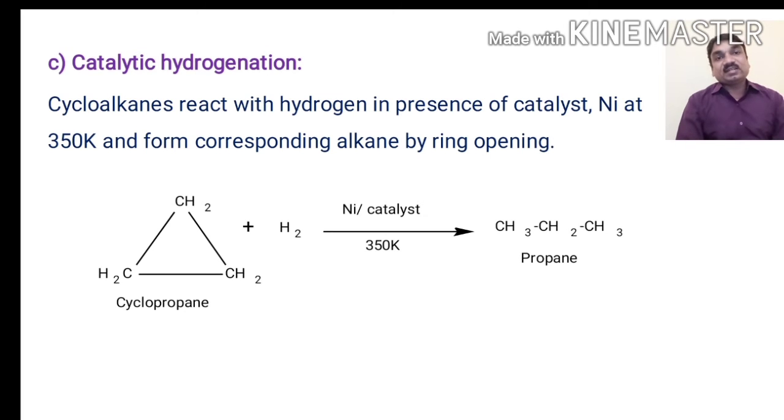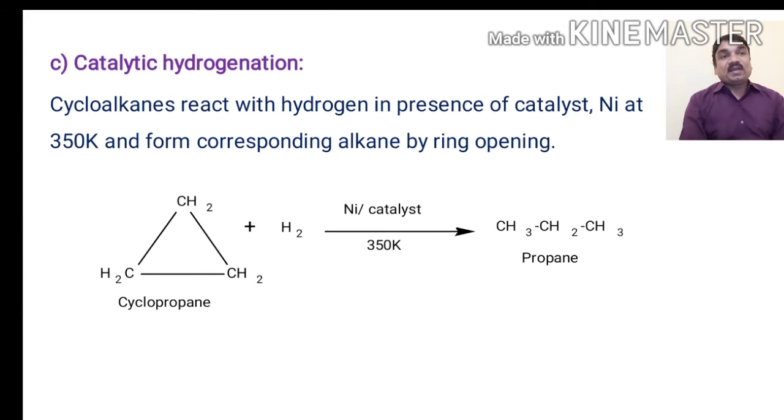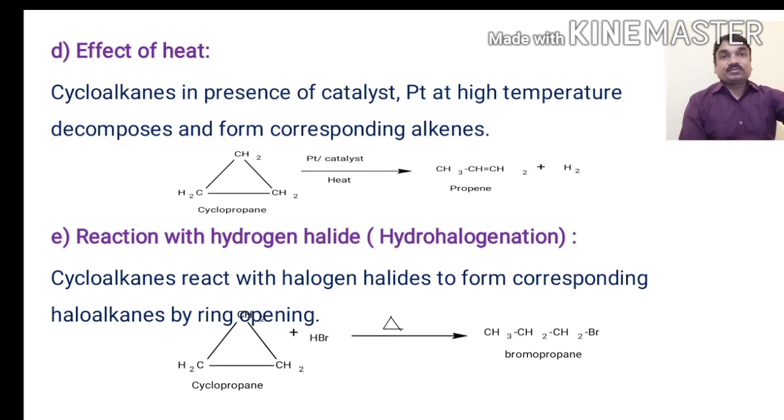Cyclopropane is already a strained molecule and wants to get relief by opening the ring. When it is subjected to hydrogenation with H2 and nickel as a catalyst at 350 Kelvin, it gives propane. This propane molecule is formed by the opening of the cyclopropane ring.